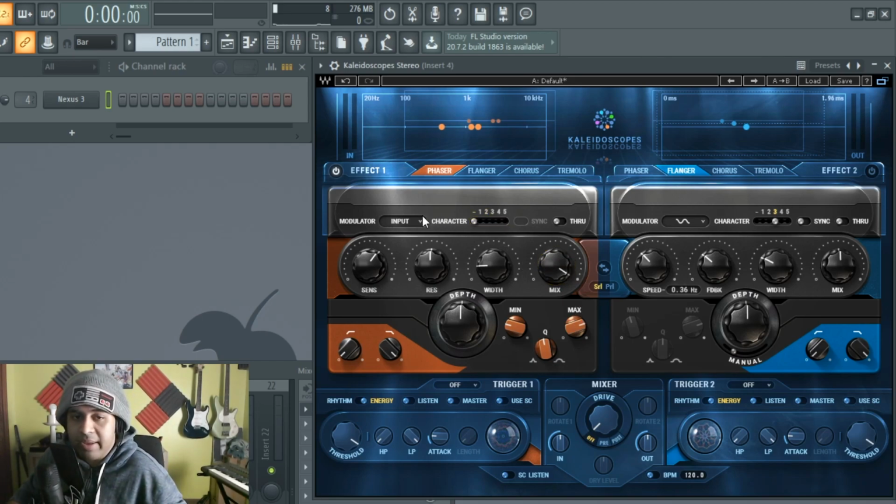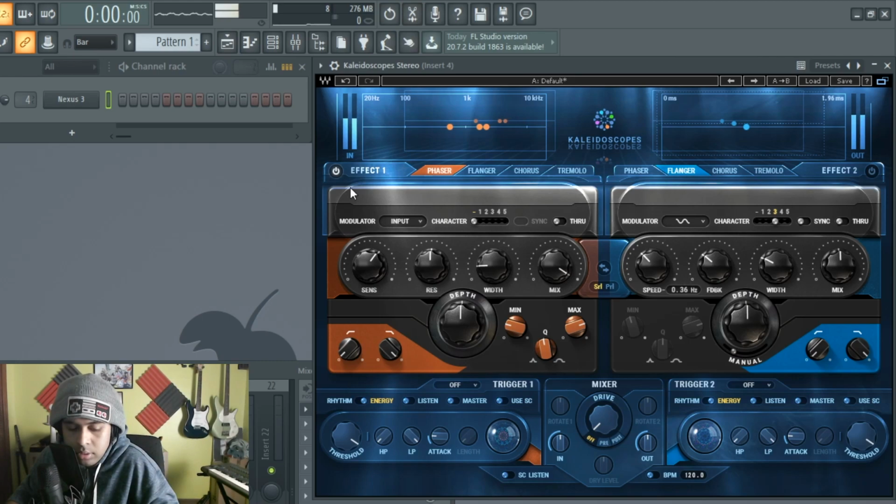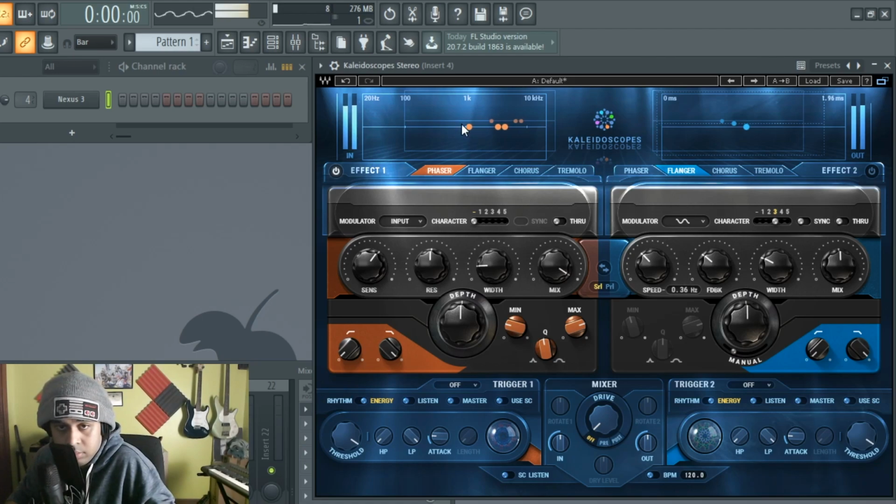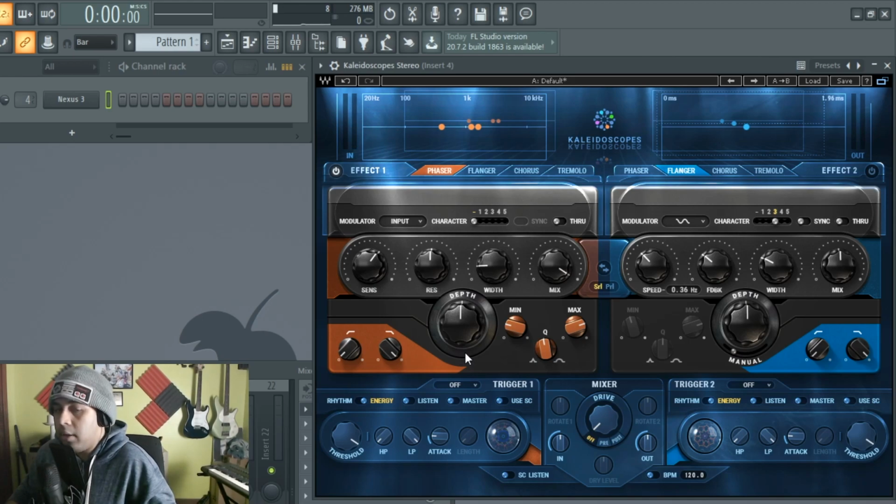Starting at the top, we have something called the modulator. This is going to be the movement of the sound. Let's start from the input. The input is the sound that you are inputting, and it will react to it. On the peaks, you see it hits a peak, and it's like, put the effect on. What if I just hold it down? Okay, let's stop. I don't like that too much.